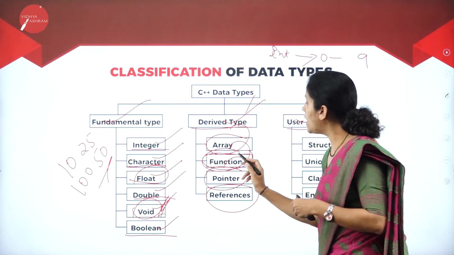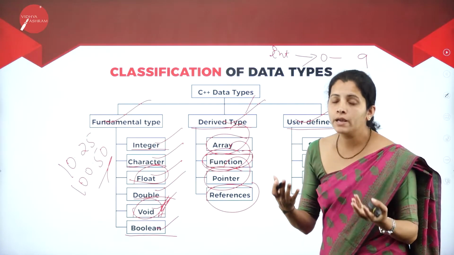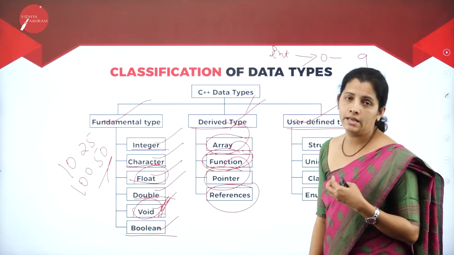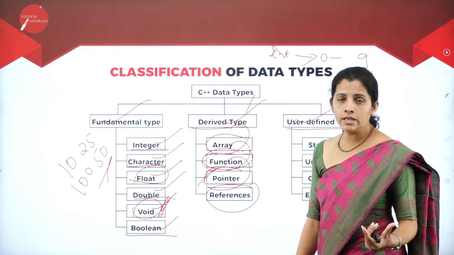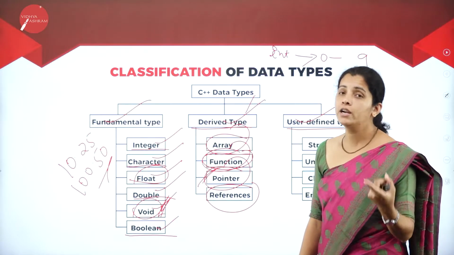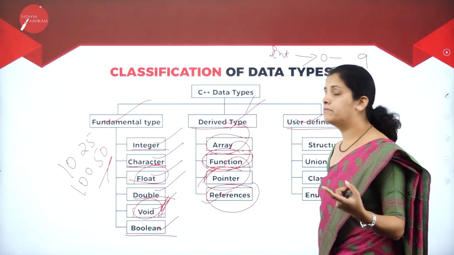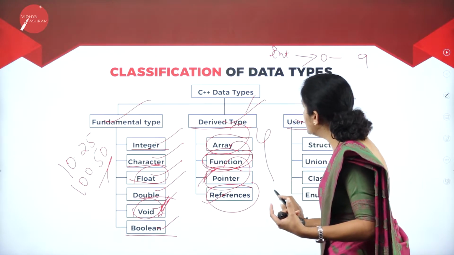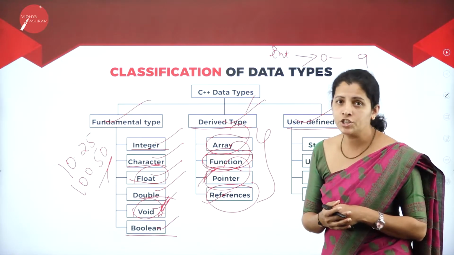Then I'm going to have functions. That means I can create my own function, or I can use a built-in function. Then pointer. So what is a pointer here? That is nothing but a variable which holds the address of another variable, and I'm going to have references. Anyway, we are going to study these derived data types in our upcoming session.